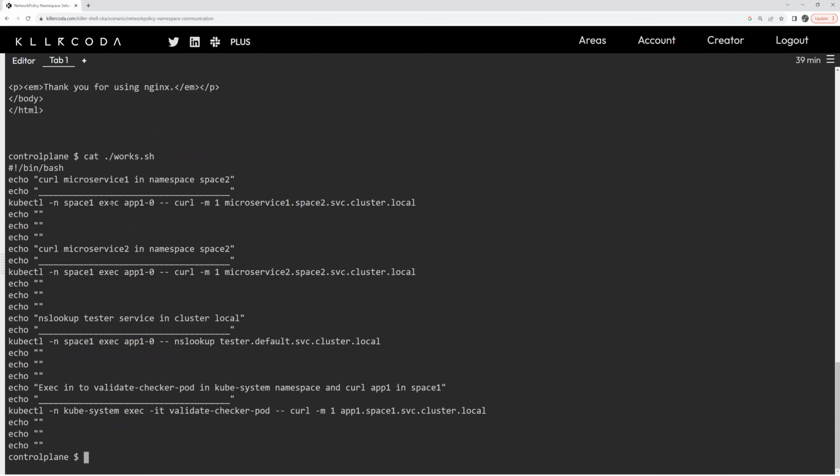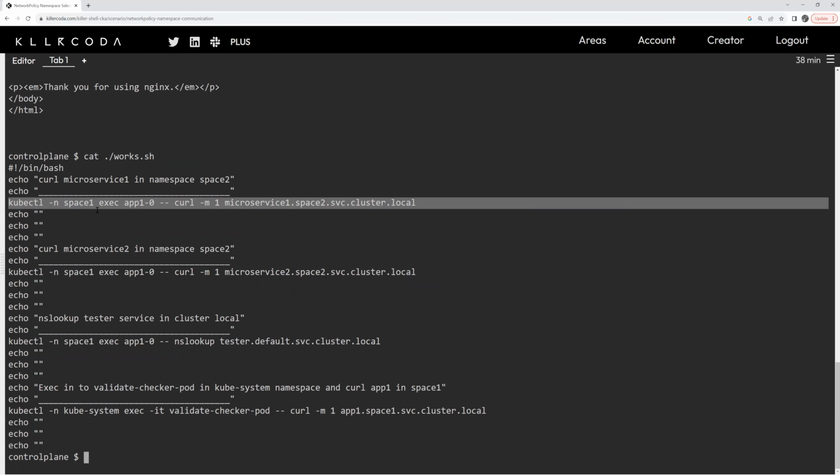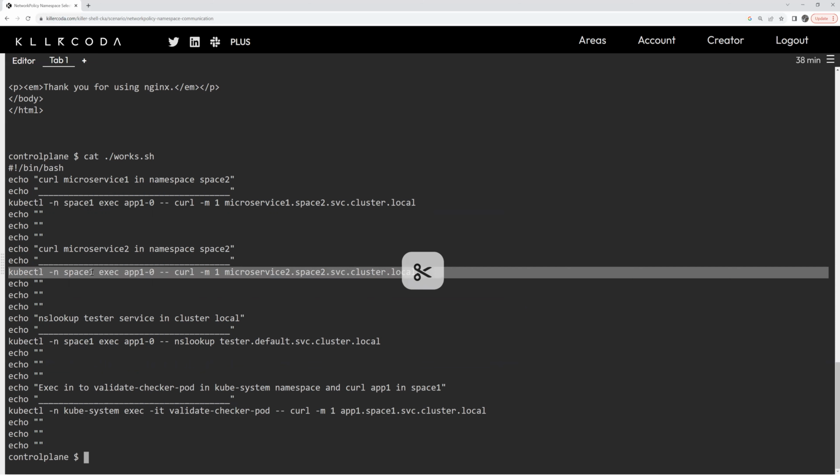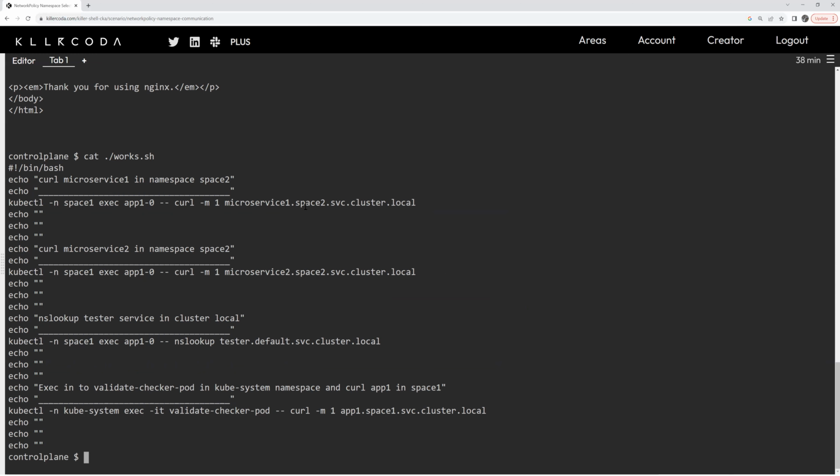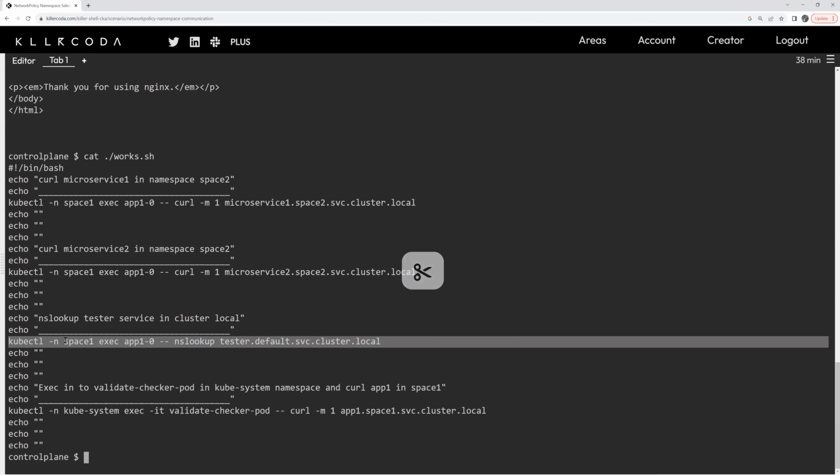So here's what it's doing. kubectl is execing into app1 to see if it can do the curl. Same thing with the second test in space 1: can I exec into app1 and curl microservice 2 in space 2? True and true. The third one was the NS lookup.